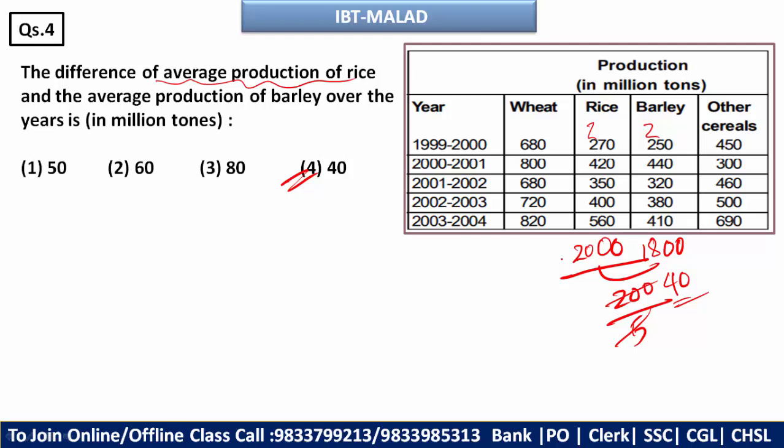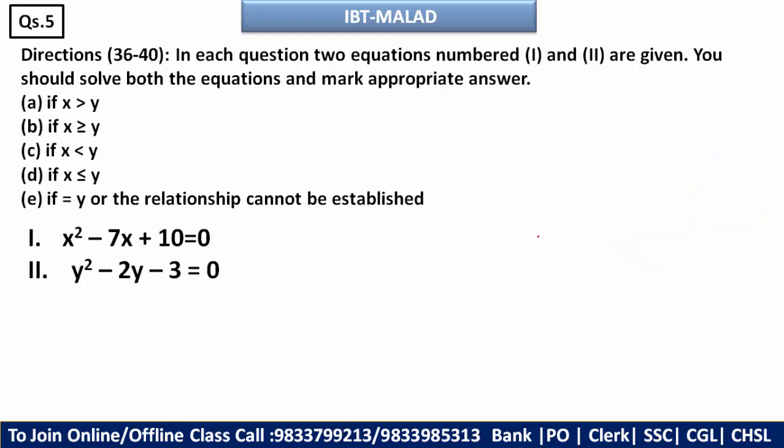Okay, moving ahead. Now you can see the quadratic inequalities question. In the first question, what you will do is break this 10 into 2 parts. When you multiply those 2 parts, you should get plus 10, and when you add those 2 parts, you should get minus 7. So I can say that will be minus 5 and minus 2.